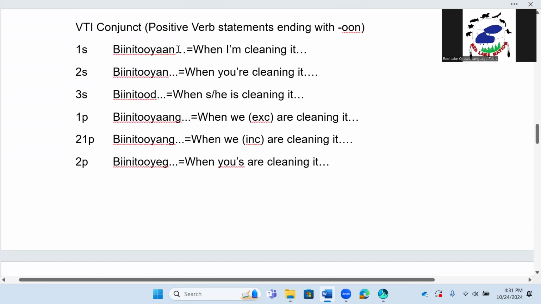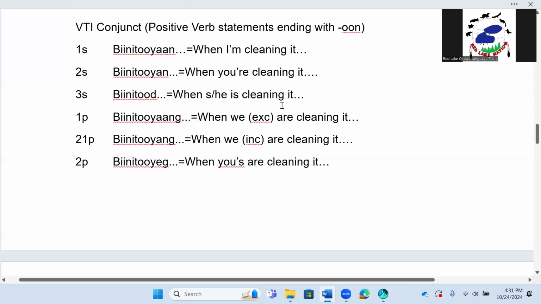Binituyan. And then we just need an independent statement to go in conjunction with our conjunct word. 2s. Binituyan. When you are cleaning it, Binituyan. 3s. Binitud.